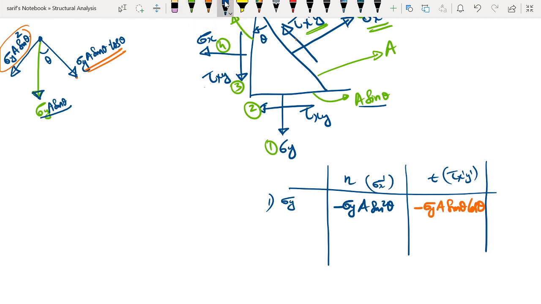Let us go for the second force. The second force is tau xy. If you look, it is a horizontal force. That is tau xy. The force is horizontal. Now we need to learn how to resolve this particular force tau xy.